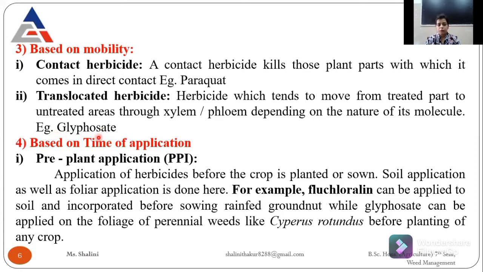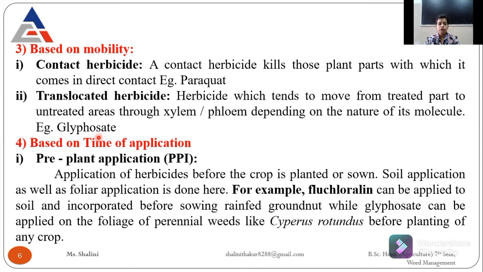Next is based on time of application. That is the most important, I can say. You should know deeply about it. Based on time of application, they are divided into three: pre-plant, then pre-emergence, then post-emergence. So what is pre-plant application? In this application, we apply these kinds of herbicides before the sowing of our crop.